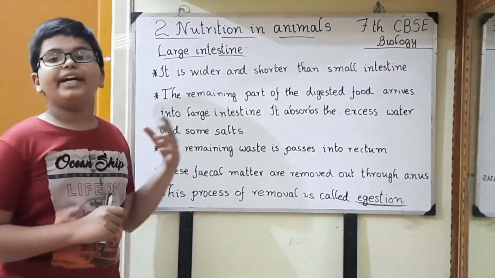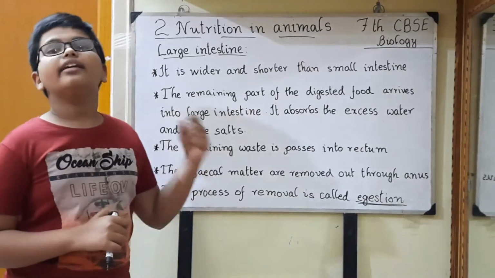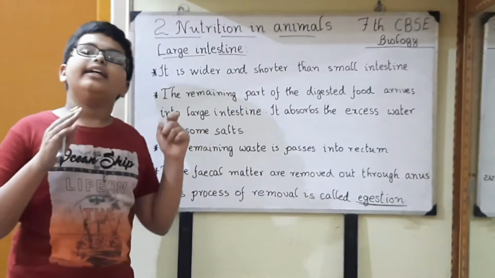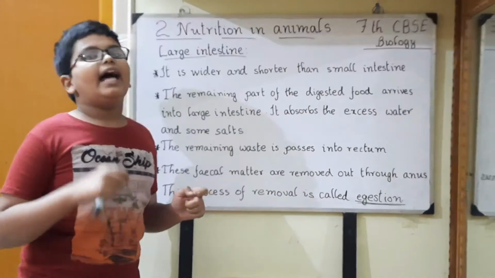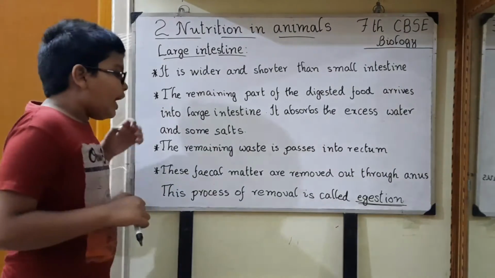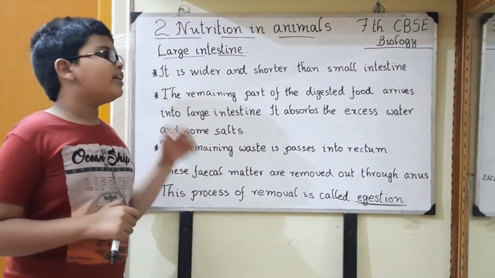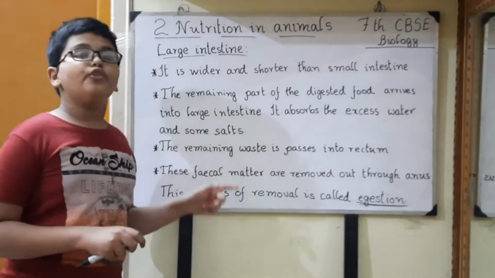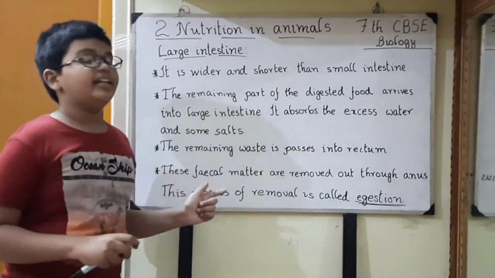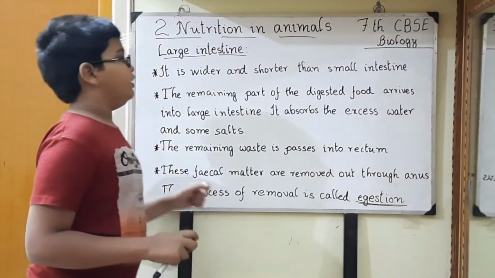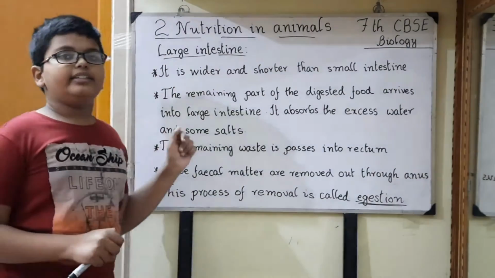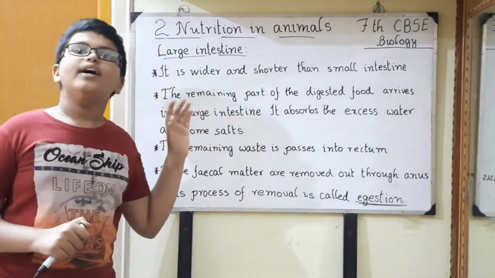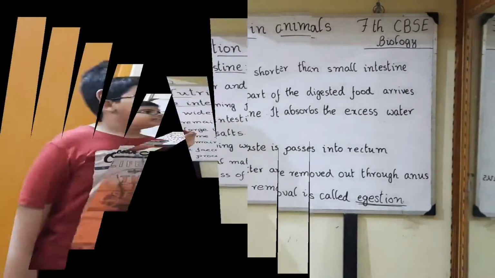Right? The remaining waste passes into the rectum. In the rectum, it remains for some time as fecal material, right? And this fecal matter is removed out through the anus, right? This process of removal of fecal matter is called egestion. This is about the topic large intestine, and this is the end of the alimentary canal of the human digestive system.